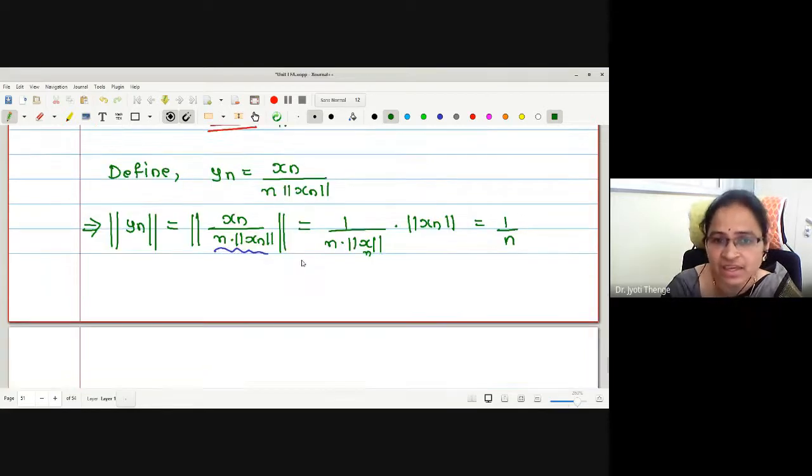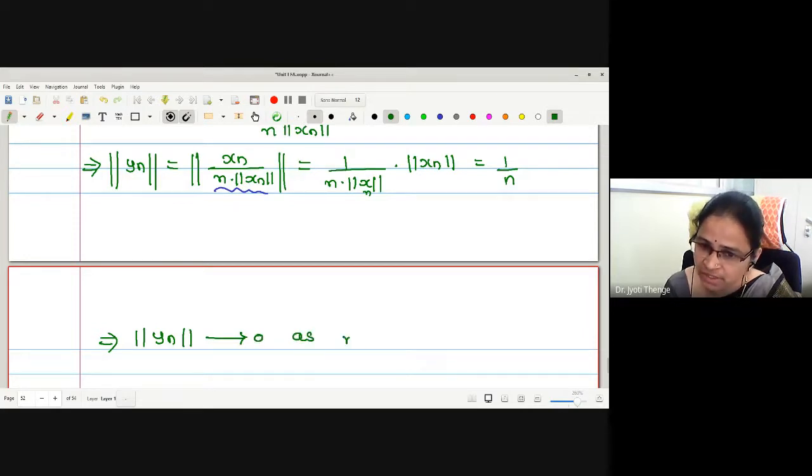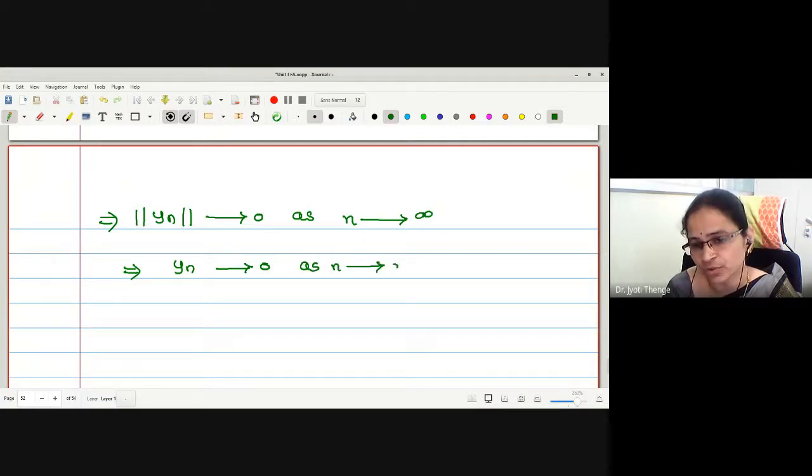Therefore, whatever yn we have constructed, what about the norm of the yn sequence? May I say norm of yn converges to 0 as n tends to infinity? Yes. Therefore, yn also converges to 0 as n tends to infinity.